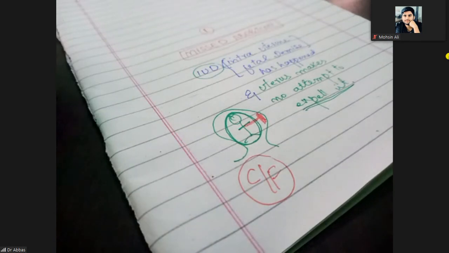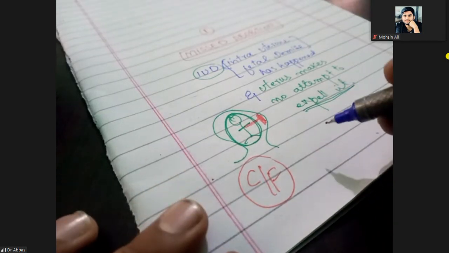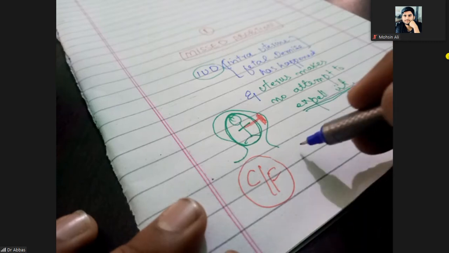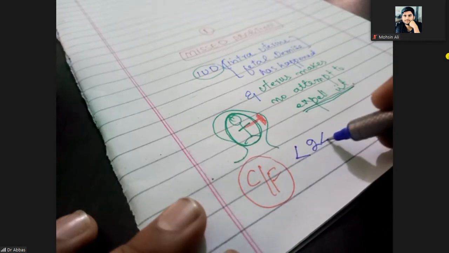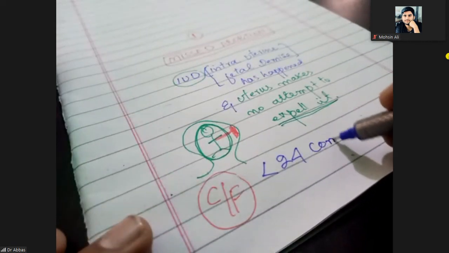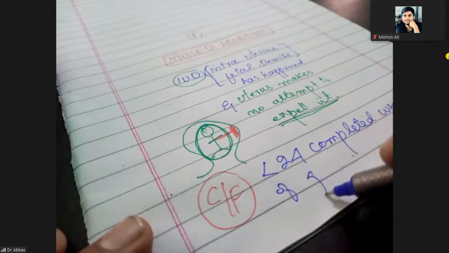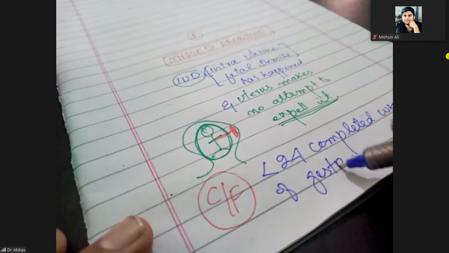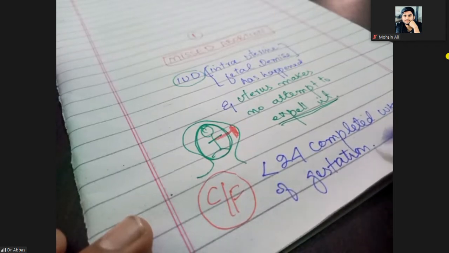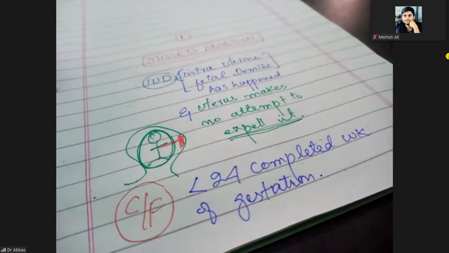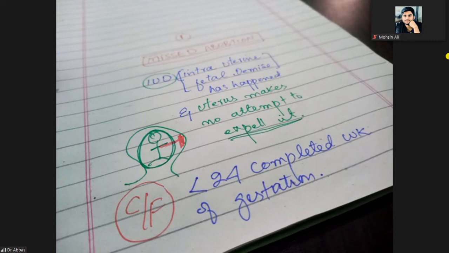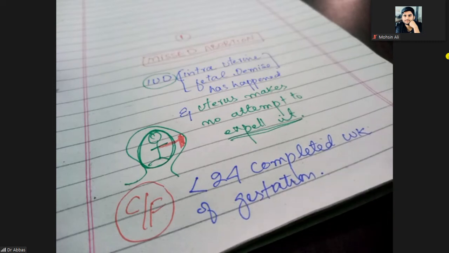The first clinical feature is that the patient presents at less than 24 completed weeks of gestation.